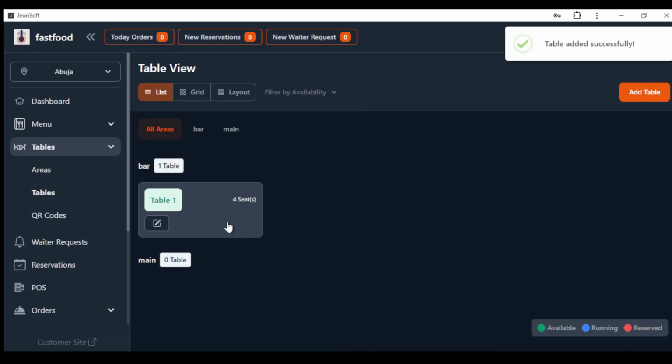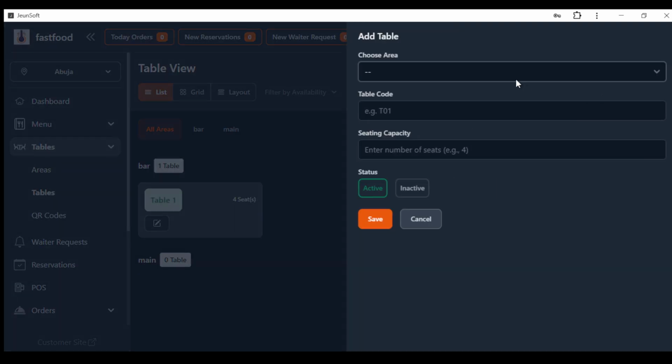So now you can see in the bar we have table 1. Let's assume in the main area we have another table. Let me add another table in the main area. Here we have another table called table 2, for example. It can be whatever you want to name it. I decided to name mine table 2. It might not be table, it might be chair 2, whatever you want to name it.